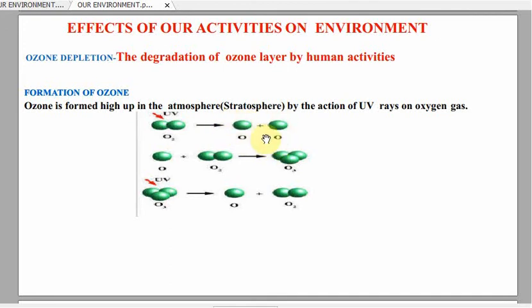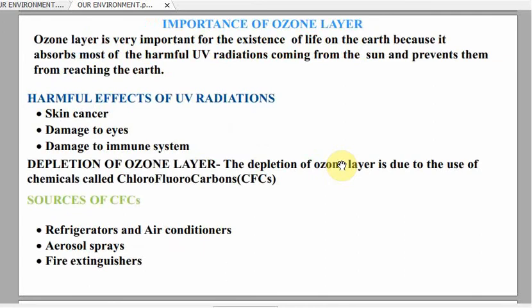These two oxygen atoms are very reactive. They are called free radicals. One of the free radicals combines with a molecule of oxygen gas to form the ozone. So this is how ozone is formed in the stratosphere.